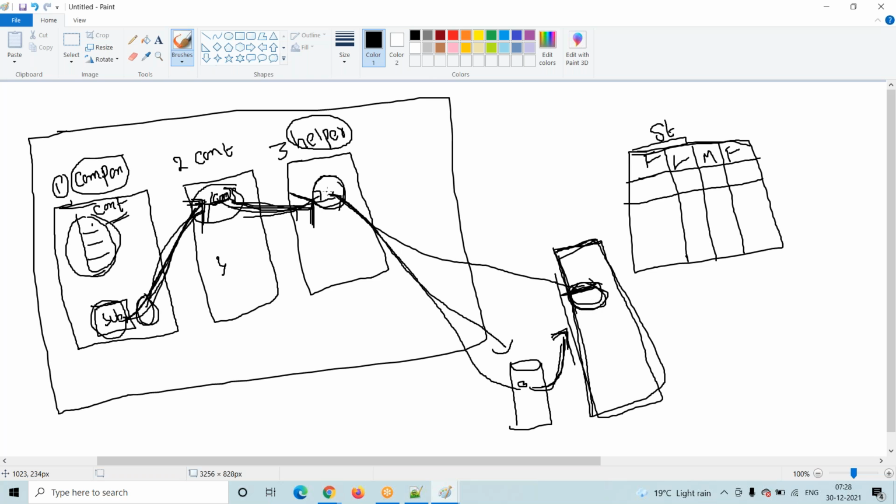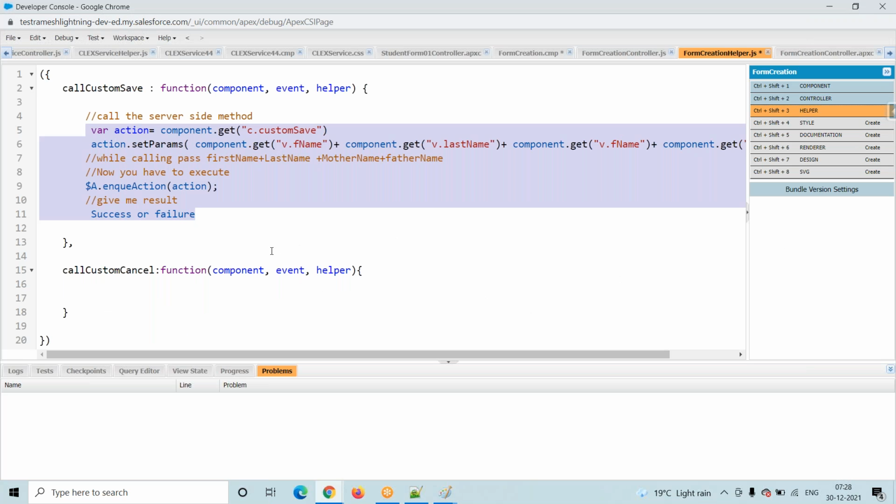So from the helper, first we have to call this method. While calling, I collected some data. That data only we have to insert, so I have to pass that data. Then this method will execute. Once it is executed, it is success or failure, and again I want to know. If success, I want to perform something; if failure, I want to do something else. That is the next step that we'll discuss. This is not the exact syntax; we'll discuss it in the next session.